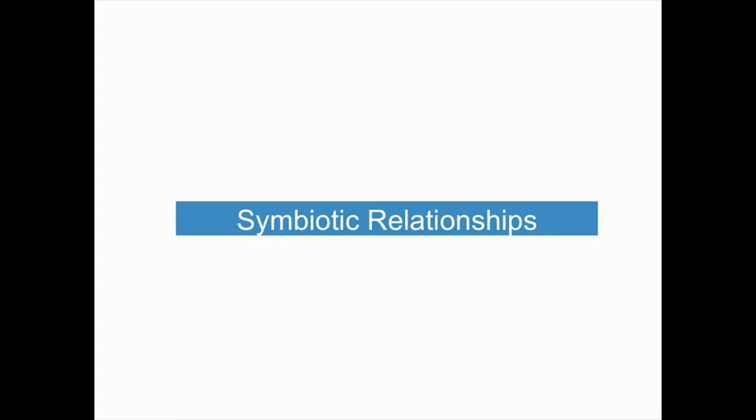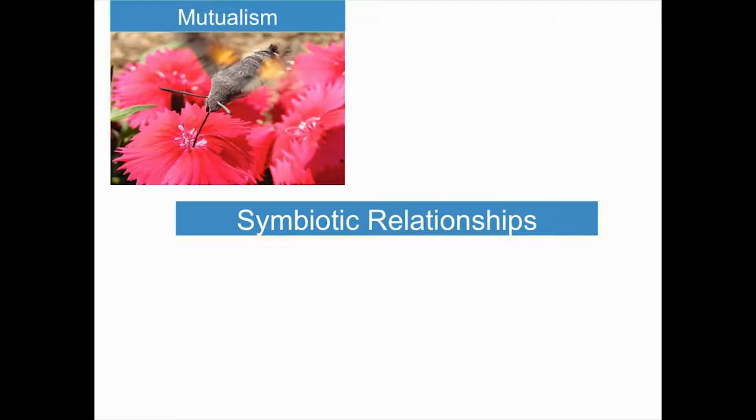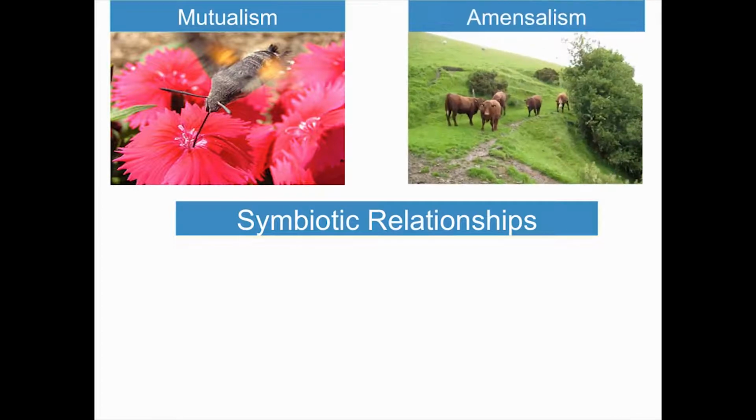Such relationships include mutualism, where two organisms live together and the relationship benefits both organisms. Pollination of flowers by insects or birds is the best example. Amensalism, where two organisms live together and one is harmed while the other one is unaffected by the presence of the other. And what you're seeing here is cattle producing a cattle path. They are sharing the same environment with the grass, but they're trampling the grass. And notice that the trampling of the grass by the cattle is leaving that path, which is harmful to the grass because it can't grow there.